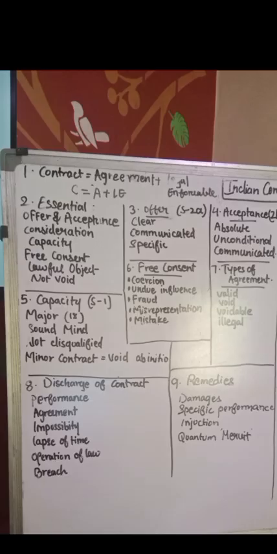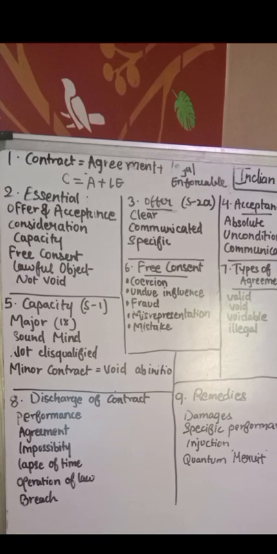Then we discuss the performance of a contract. Performance means carrying out the promises. Actual performance means the promise is fulfilled. Attempted performance means the offer to perform, but the other party refuses. The party must perform exactly what was promised. Now, we discuss the discharge of a contract. How should it be discharged? The contract ends in the following ways, like first is performance, most common.